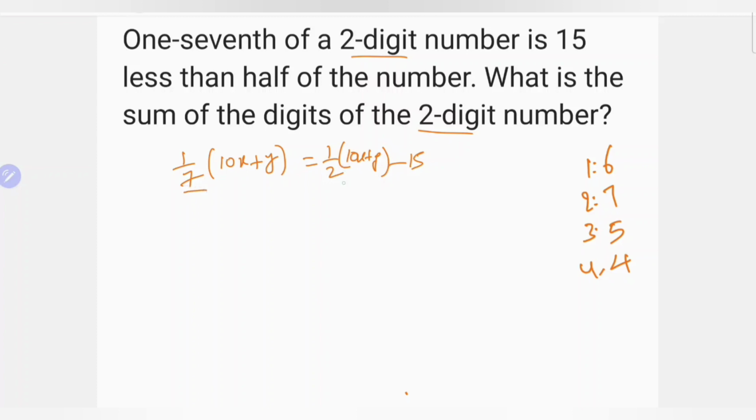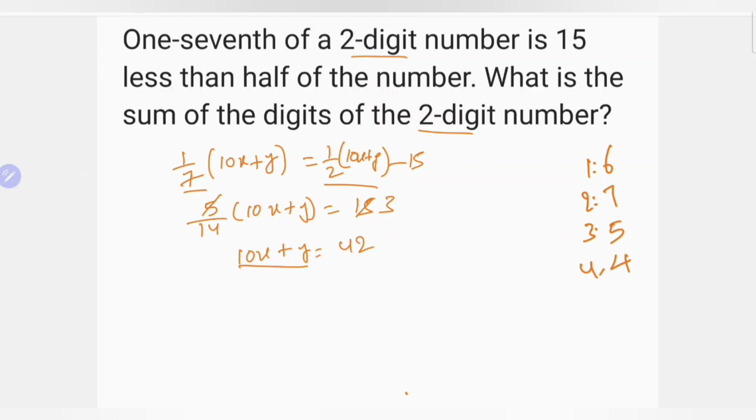Now it is 1/7, it is half. Difference is 1/7 minus 1 by 2. LCM is 14. 2 times 2, 7 times 5 by 14. 10x plus y equal to 15. It is 3 times. Clear? 10x plus y equal to 42.